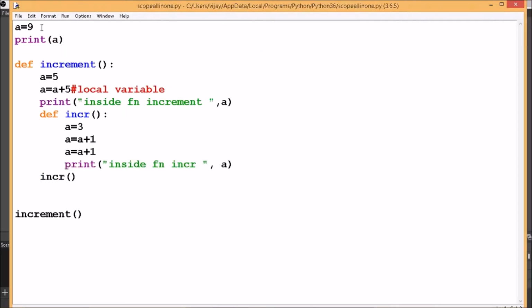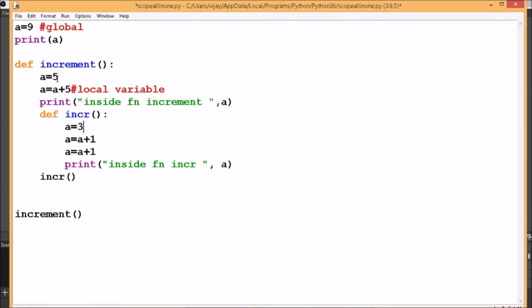So this is the global variable. You can observe that this a is a global variable, this a is a local variable within function increment, and this a is a third local variable having value 3 inside the function INCR. So all these are referring to different memory locations. 9 is stored in a different memory location, this 5 is located in a different memory location, this 3 is located in a different memory location.